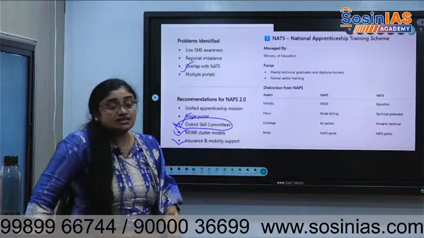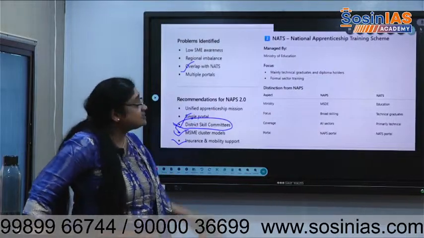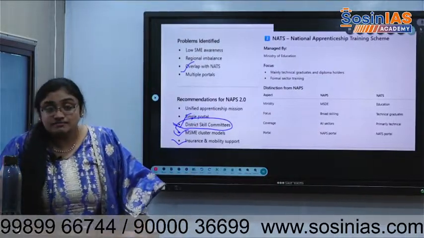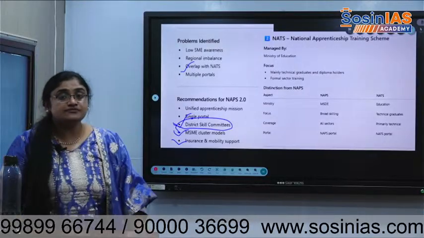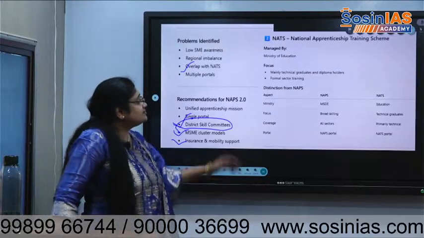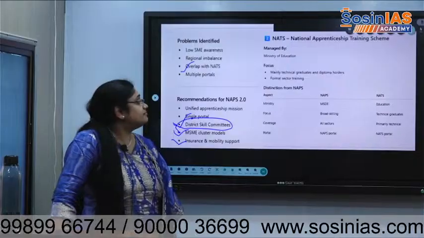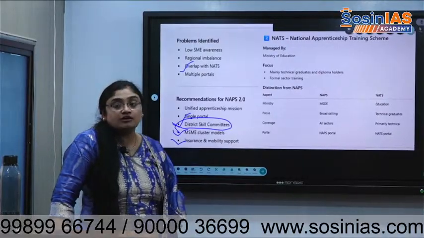So what is the National Apprenticeship Training Scheme? It is run not by skill development, but by the Ministry of Education. It is mainly for technical graduates and diploma holders, and it is for the formal sector.